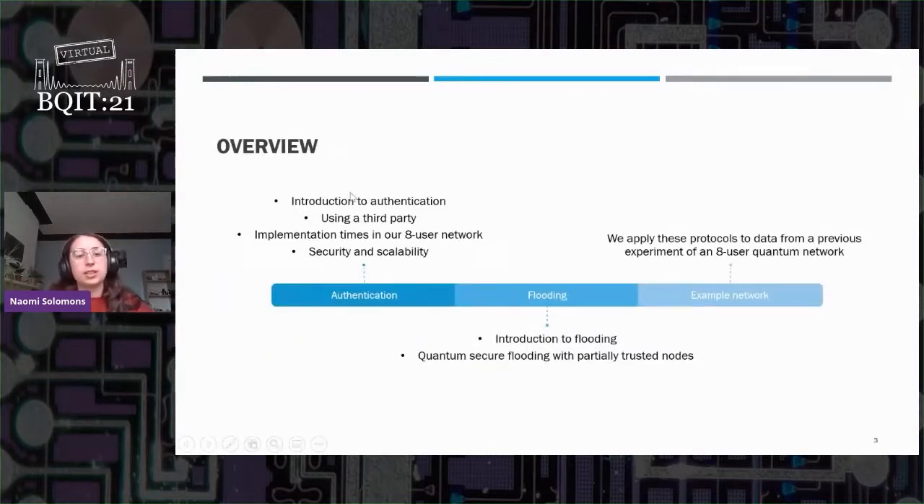So I'm going to start by introducing authentication, discussing how we're going to use a third party. I'm going to use some data from a previous experiment at Bristol, an 8-user quantum network experiment, and we're going to talk about the security and scalability implications of that. I'm going to introduce flooding and then our slightly modified protocol, which we're going to call quantum secure flooding. And then we're going to apply that to a particular example.